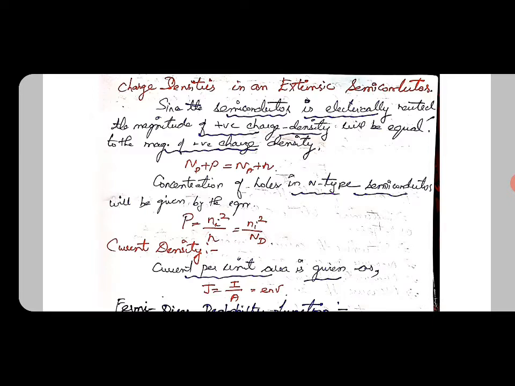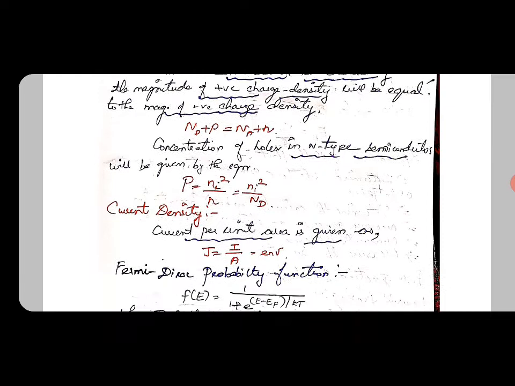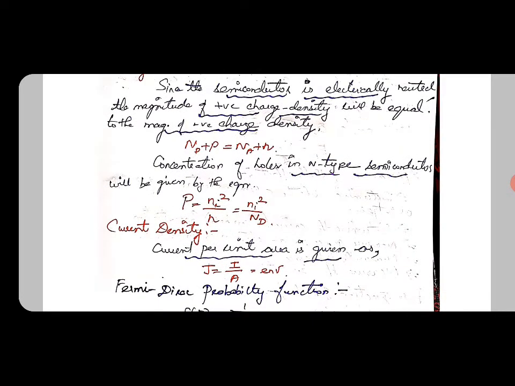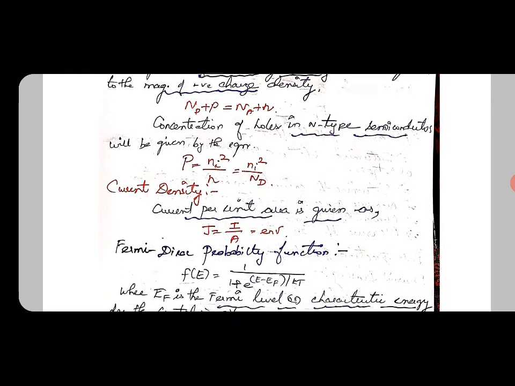The concentration of holes in the n-type semiconductor can be given as p is equal to ni squared by n, which is equal to ni squared by Nd.